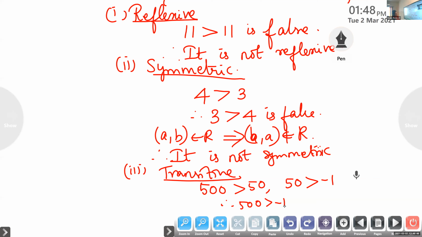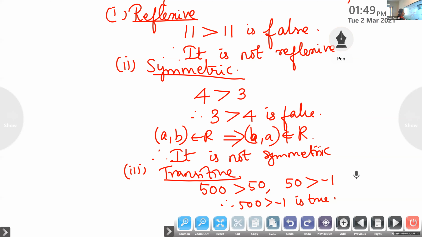$500 is greater than 50. 50 is greater than minus 1. Therefore, 500 is greater than minus 1. Yes, ma'am. It is satisfied by all the real numbers.